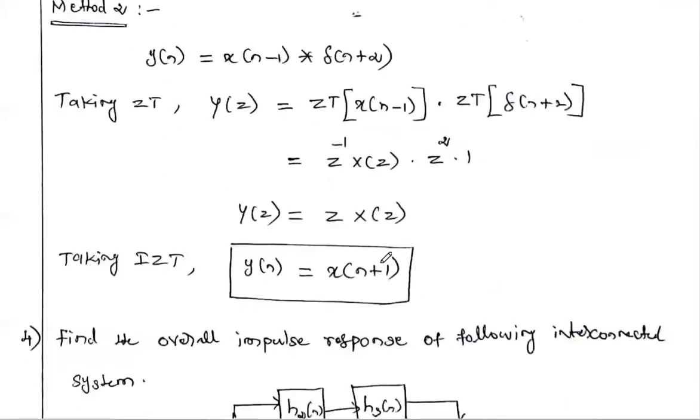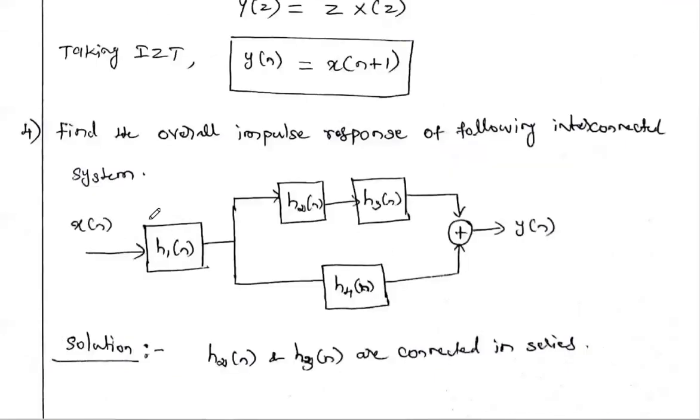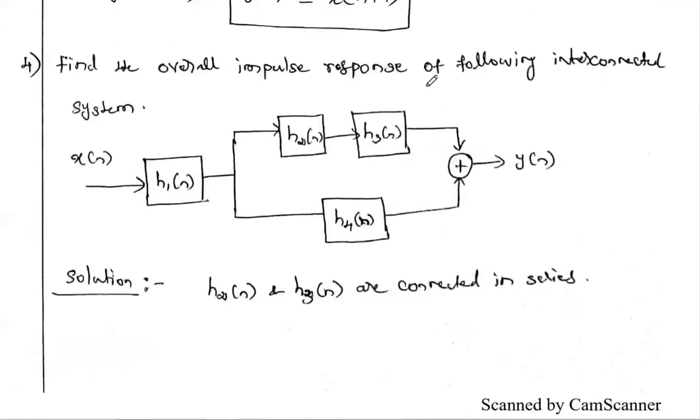Then one more problem you see: find the overall impulse response of the following interconnected system. Here the diagram is given. x of n is the input, y of n is the output of the system. Here 4 systems are connected in series and parallel. This is the first system S1, having the impulse response H1 of n. Similarly, this is the second system H2, H3 and H4.